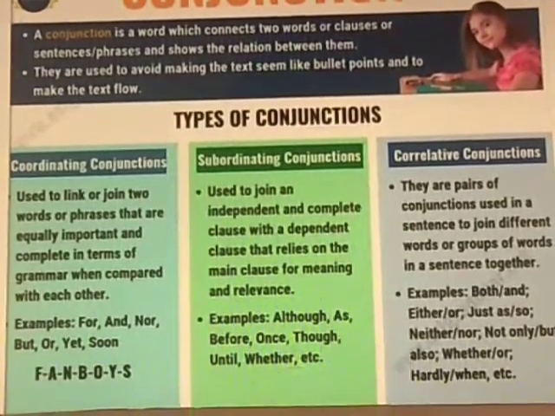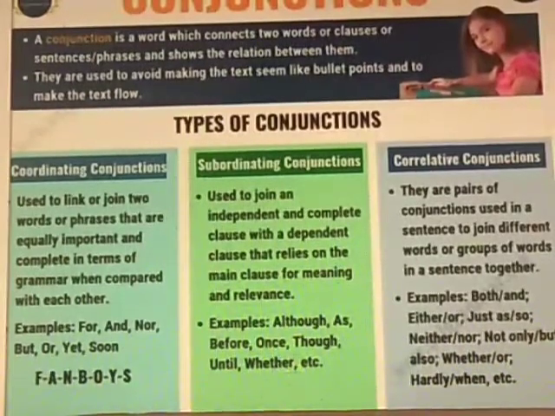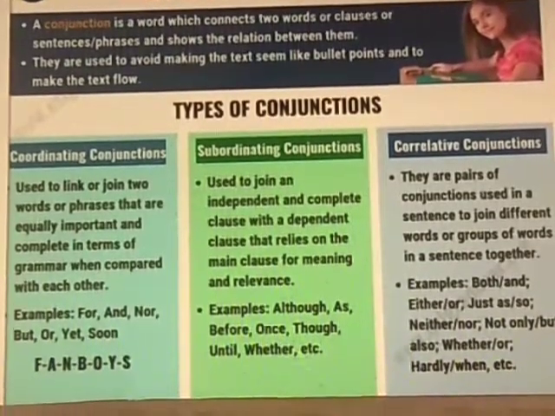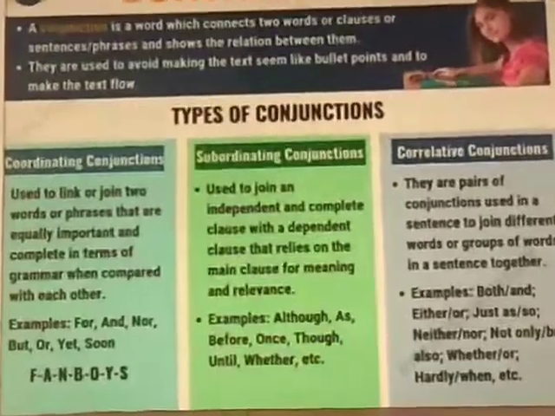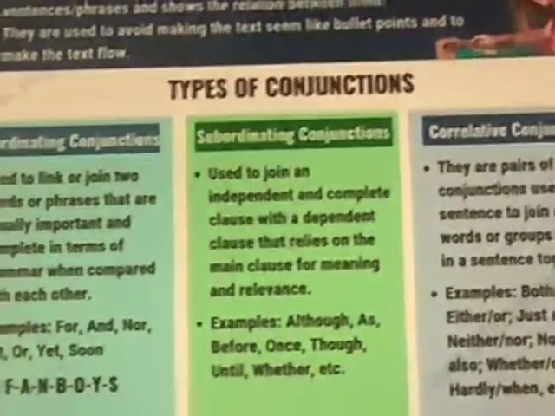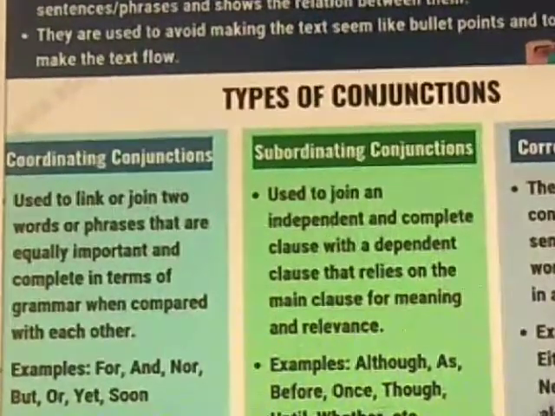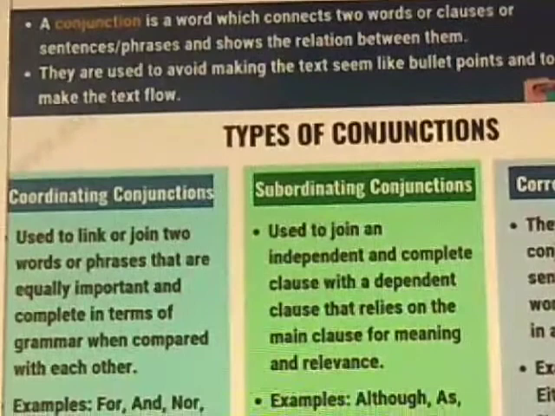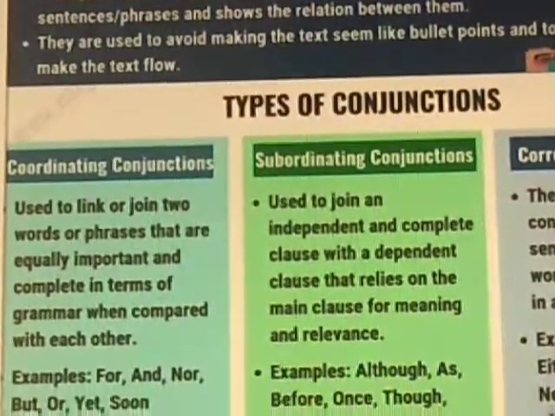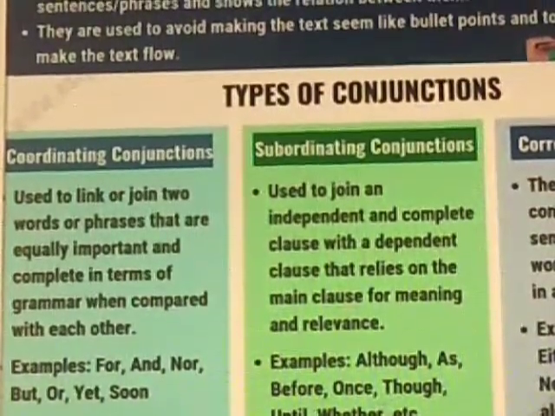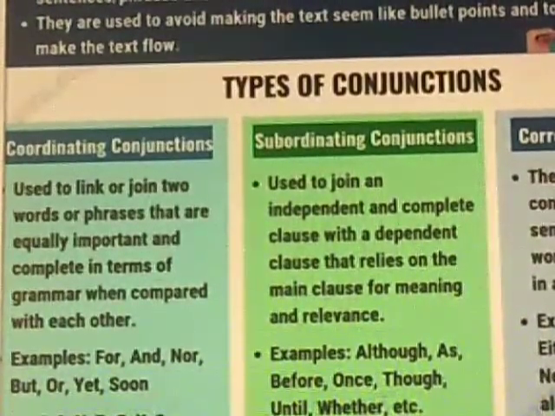So what can the definition be? It is a word which connects two words or clauses or sentences. What do you understand by the word clause? Yes, a clause is a statement which consists of a subject and a predicate or a verb. It's very clear, right? Subject is a thing and predicate is what we speak about that thing. Clear? So in conjunctions we learn that these are the words which connect two words. It can connect two words, two clauses, or any two sentences.